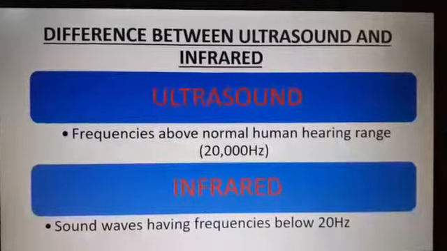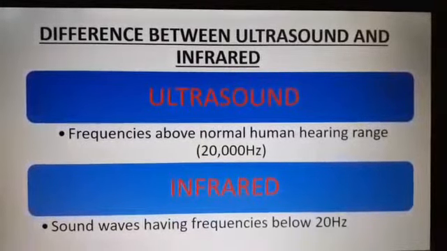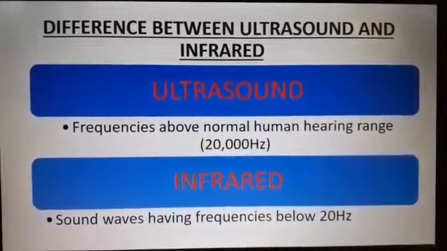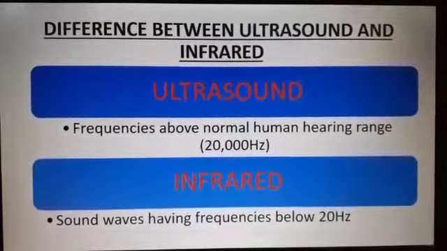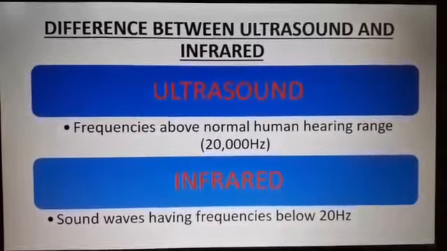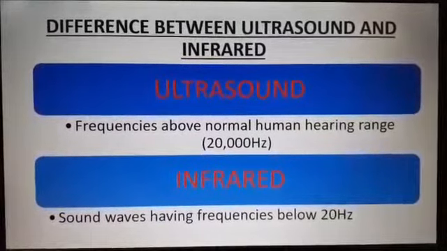So next comes another topic, difference between ultrasound and infrared. Ultrasound waves, these waves have the frequency above normal human hearing range, which is above 20,000 Hz.